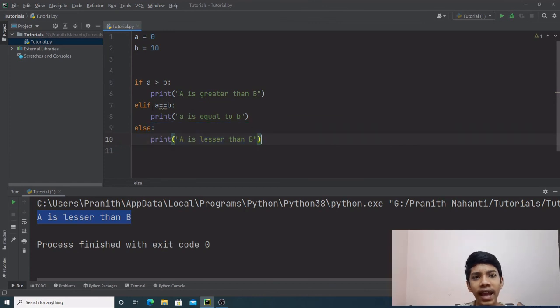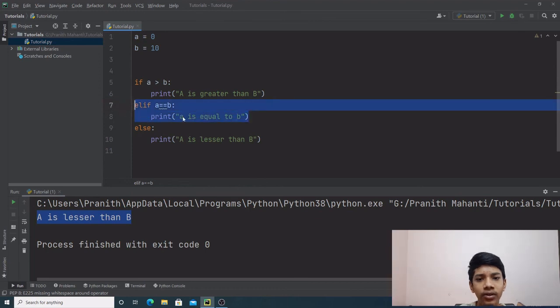Now there can be as many elif statements in the program as you wish. That's completely up to you. But for this example, one is enough.